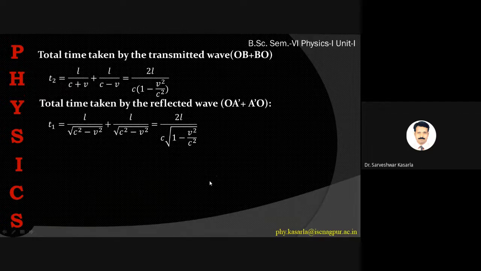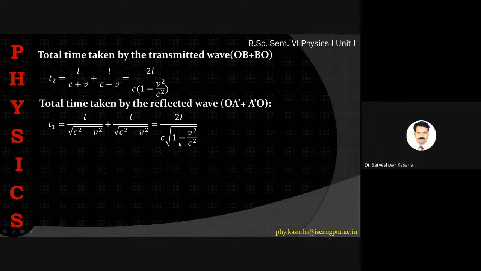It is going like this and coming back like this. The time taken will be the same. If you draw the simple vector triangle, you can get this formula easily. So the time required to travel this distance is t1 equal to 2L upon c under root of 1 minus v square by c square.